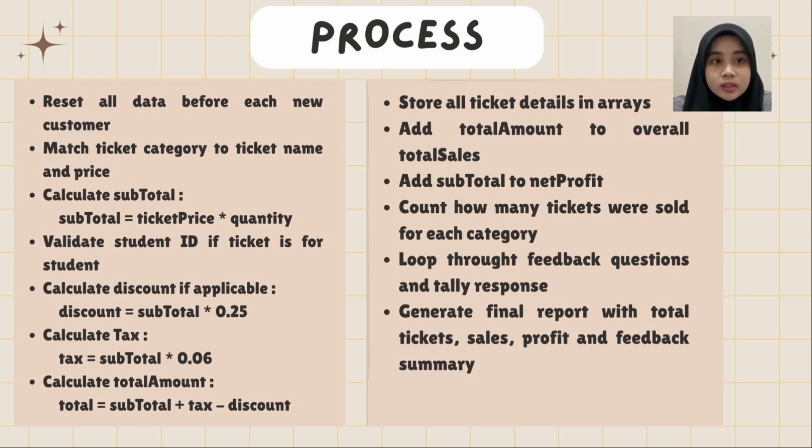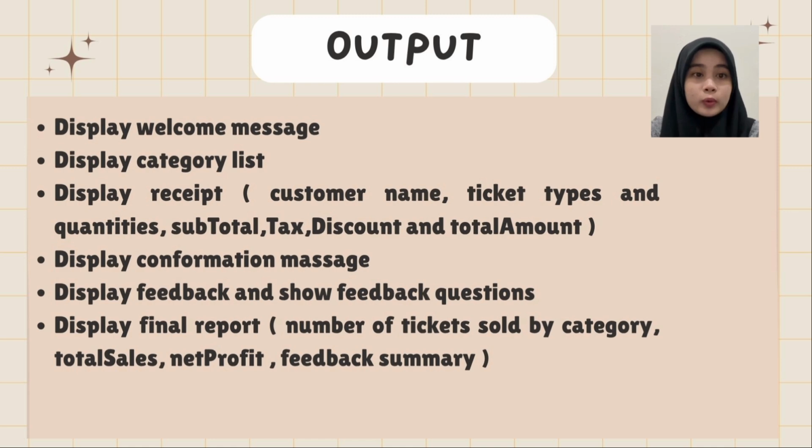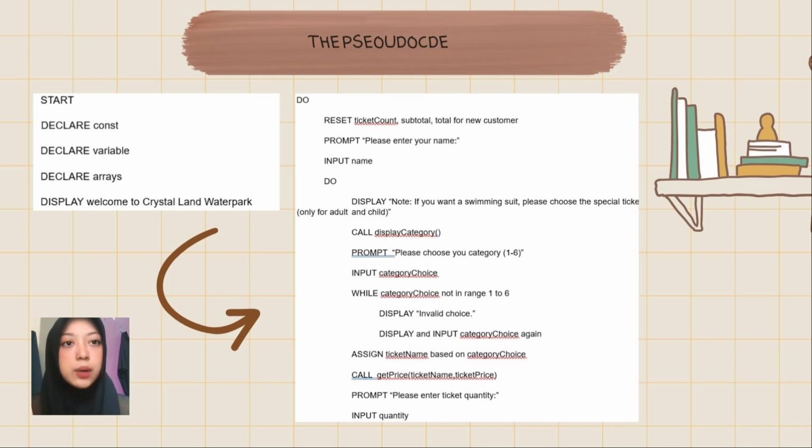Next, the customer answers four feedback questions and the system counts how many answered worst, good, and very good. Lastly, once all customers are done, the system generates a full report showing ticket sales, total revenue, profit, and feedback summary. And once all the processing is done, the system displays the output, which includes the ticket summary, receipt, and final report. Next, I will explain about the pseudocode.